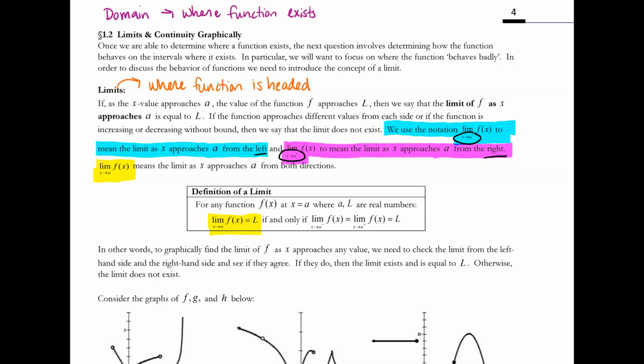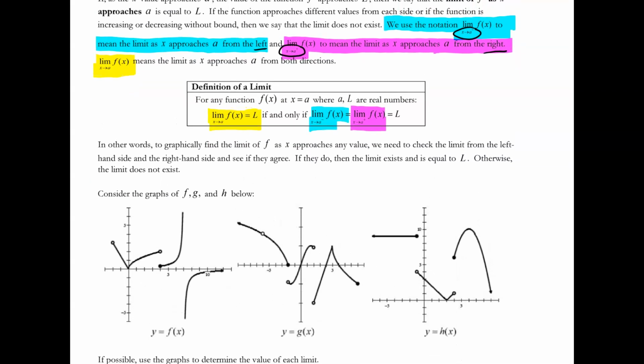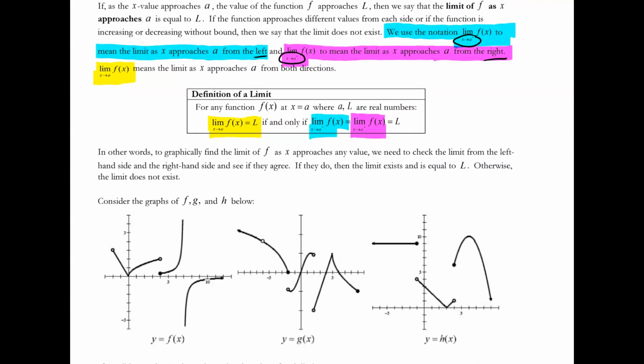Any function f has a limit as x approaches a if and only if the limit from the left side is equal to the limit from the right side. Otherwise, we would say the limit does not exist. This is difficult to talk about outside of context, so let's come down to these graphs and explore this idea of limits from a graph together.